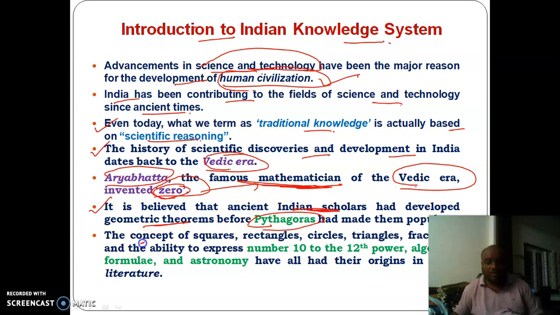We know the concepts of squares, rectangles, circles, triangles, fractions, and even the ability to express a number 10 to the 12th power; algebraic formulae and astronomy are from Vedic literature.